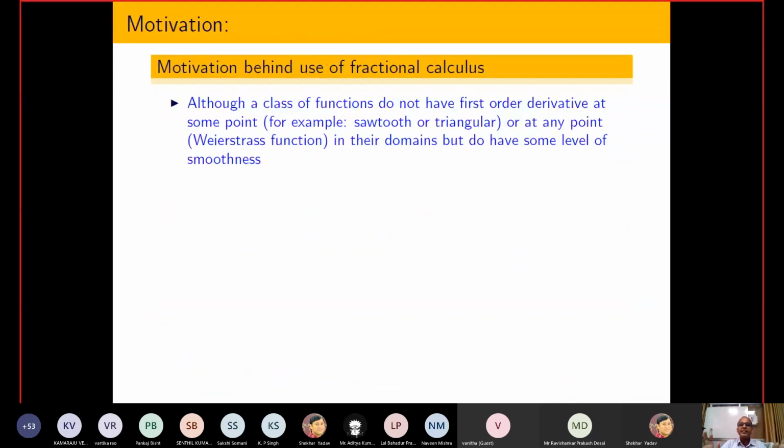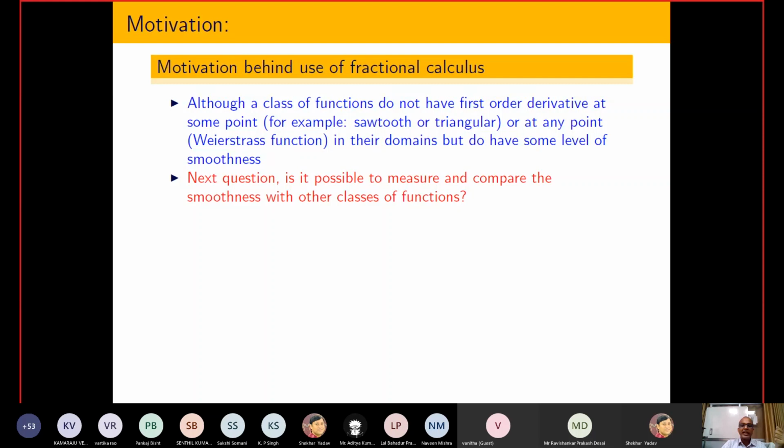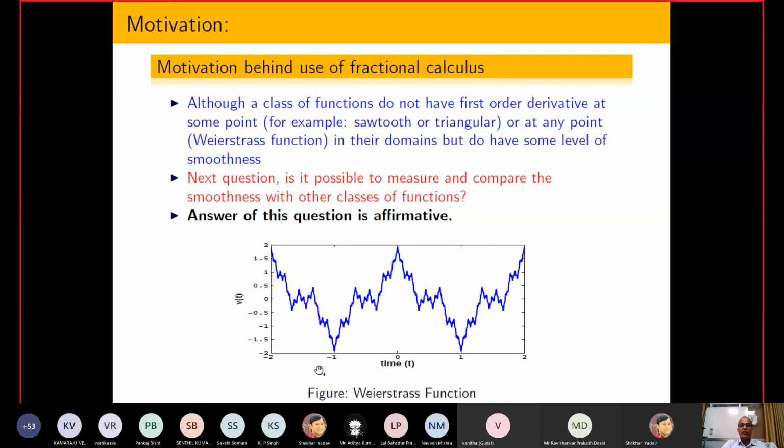So the idea is like this. Suppose some function does not have a first order derivative at some point or at any point. You can see that this function is continuous everywhere. That is called the Weierstrass function. Mathematicians created this function, but it is nowhere differentiable. So I cannot track this kind of signal using classical calculus theory. We have to look at some other theory.